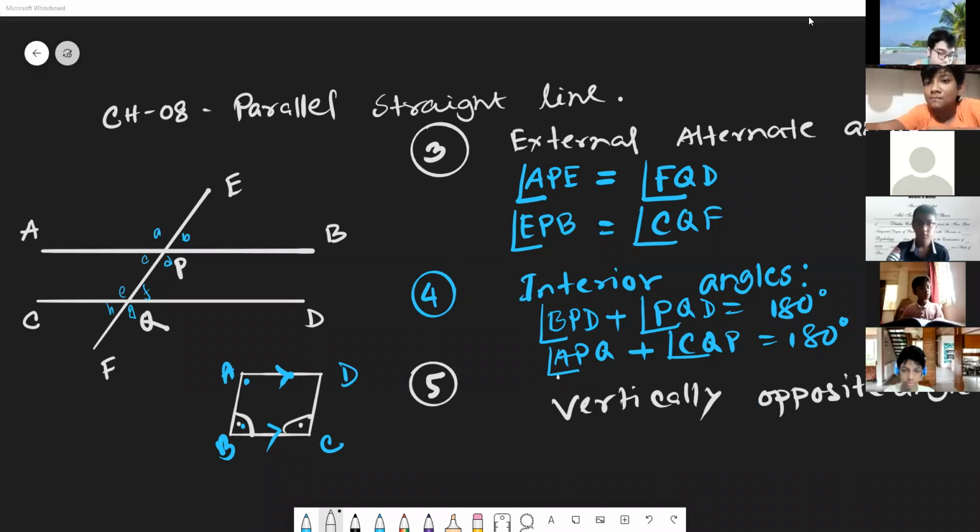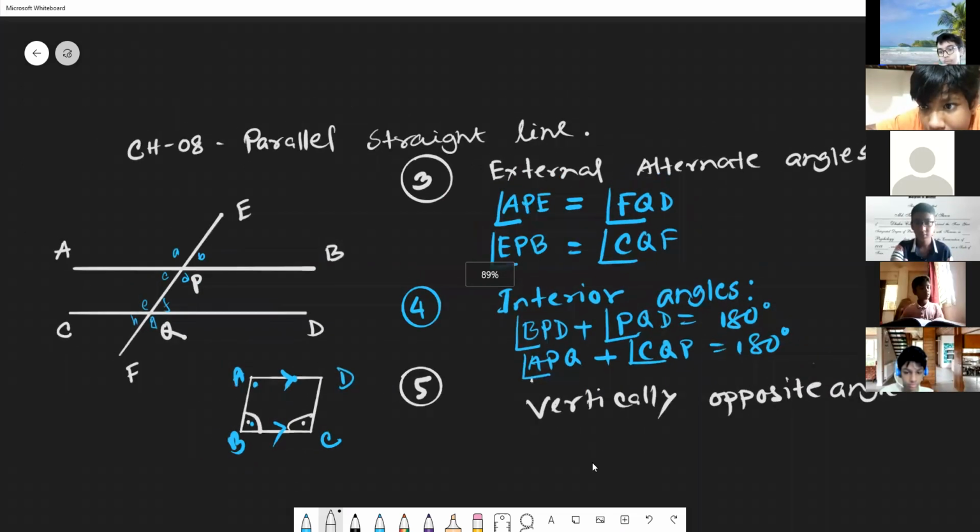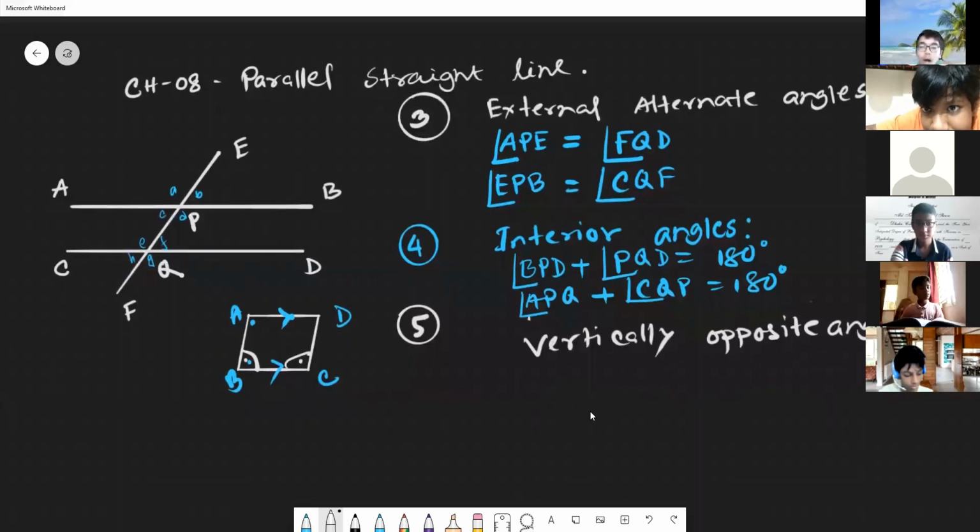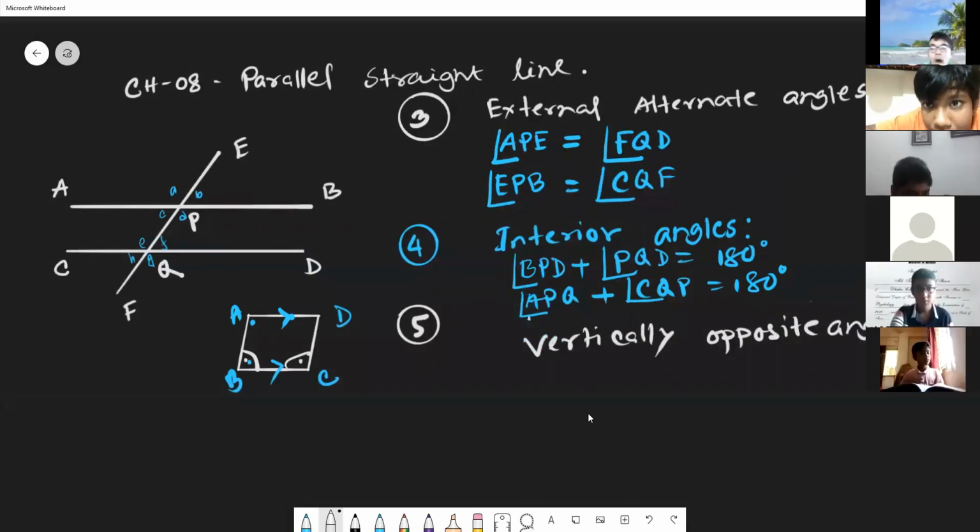Vertically opposite angles. Ryan, okay, you are using the student ID Ryan. Yes, sir. Yes, unmute yourself and identify the two pairs of vertically opposite angles. Sir, A, D and C, B. A and D and C and B, or E or G, H or F. Yes, they are the same.